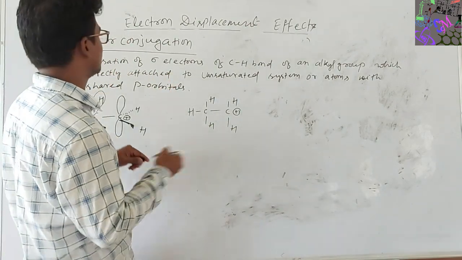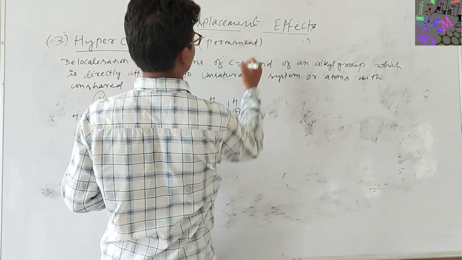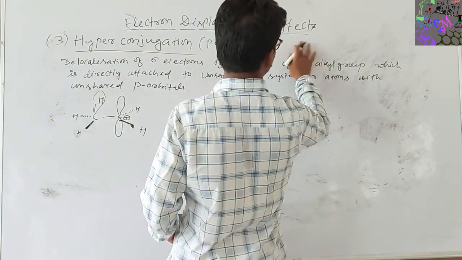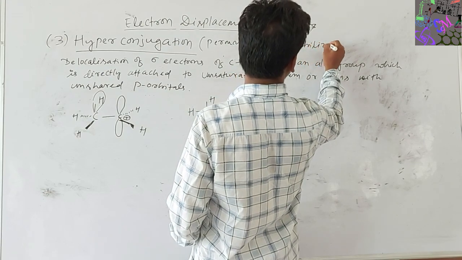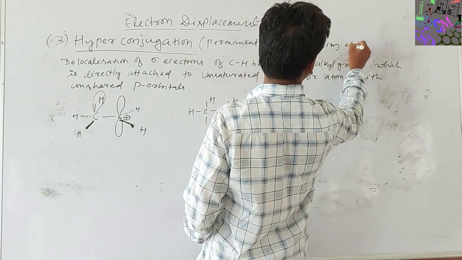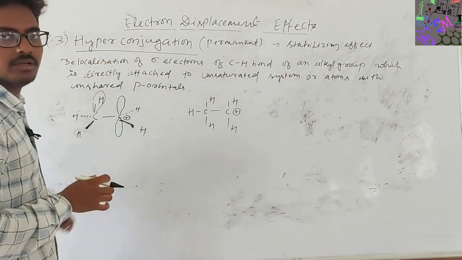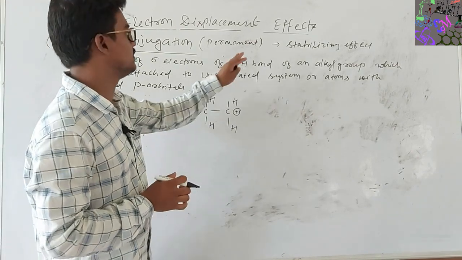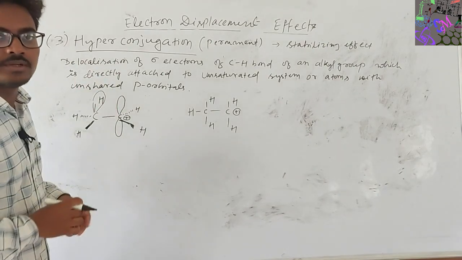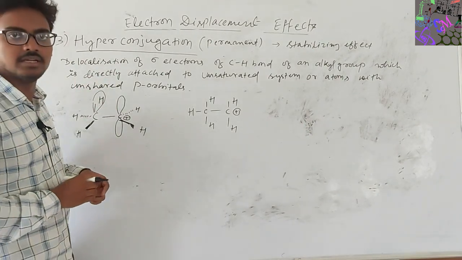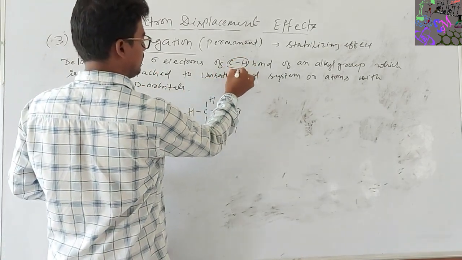Hyperconjugation is also a permanent effect, and it is also a stabilizing effect. Because of hyperconjugation a molecule gets stabilized, so it is called a stabilizing effect. So what is the hyperconjugation effect? Hyperconjugation is the delocalization of pi electrons of the C-H bond.